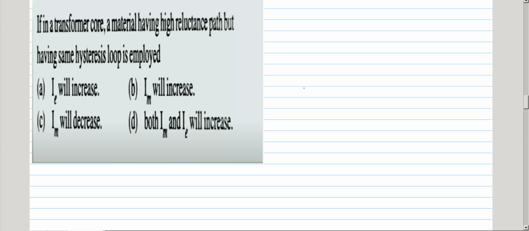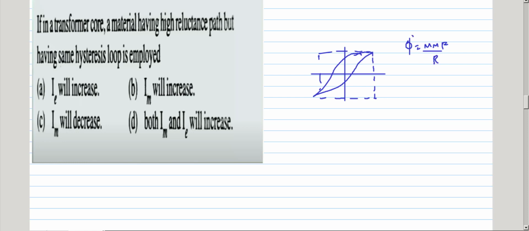So let's see here, if the transformer core has a material having a high reluctance path but the same hysteresis loop is employed. So the same hysteresis loop is employed. I did not change. This hysteresis loop remains same, but the material has a high reluctance path. High reluctance path means flux equal to mmf by reluctance. Okay, so once we know that flux in the transformer core remains constant. Flux in the transformer core remains constant. That is, the BH curve of this core is constant.